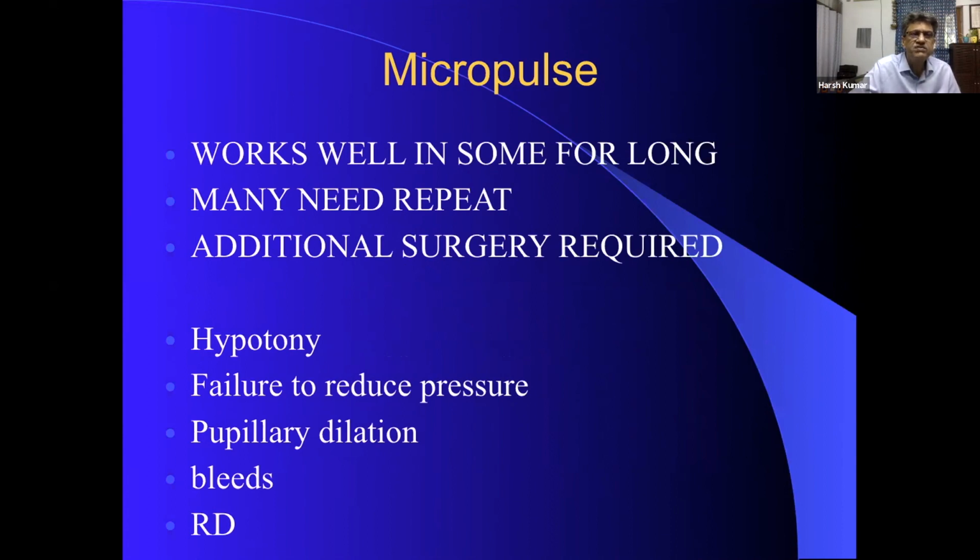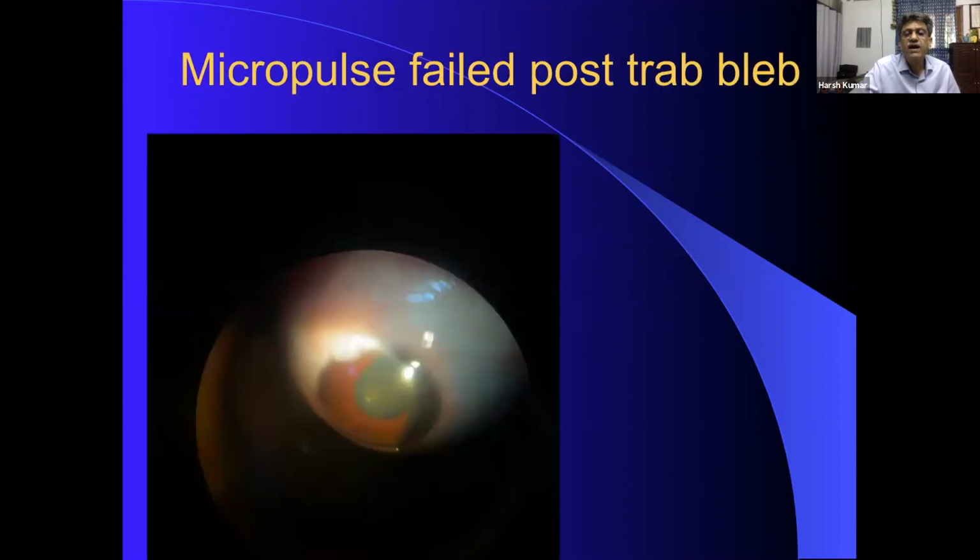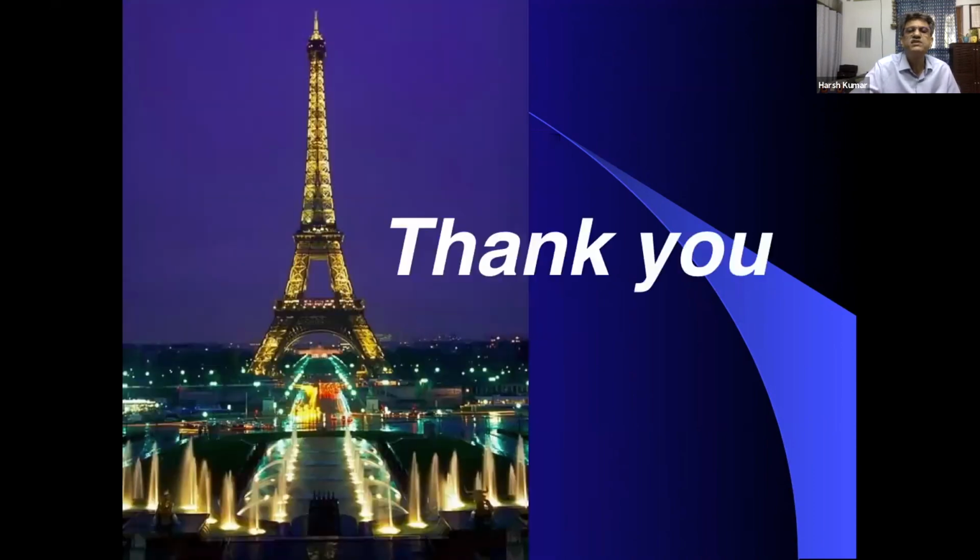I have done a number of patients where I had to do a trabeculectomy where somebody else had done a micropulse, worked for 3 months very nicely, then it failed. It may work for 1 year, then it may fail. But be careful, tell the patient there can be hypotony, there can be failure to reduce pressure, there can be bleeds, RD, and I saw this patient at one of the institutions, bilateral young male, he first bled with the micropulse and then there was a pupillary dilatation. But not to scare you, I've seen enough patients who do well, but for a limited period of time. So you may have to repeat the procedure or you may have to go into some other procedures. Thank you very much for your kind attention.